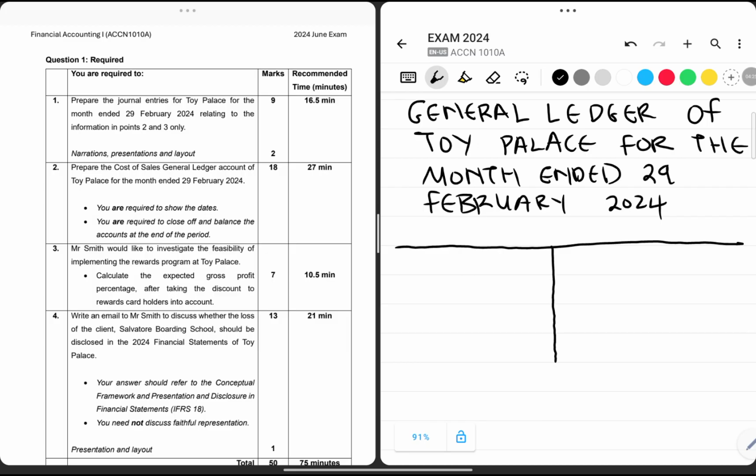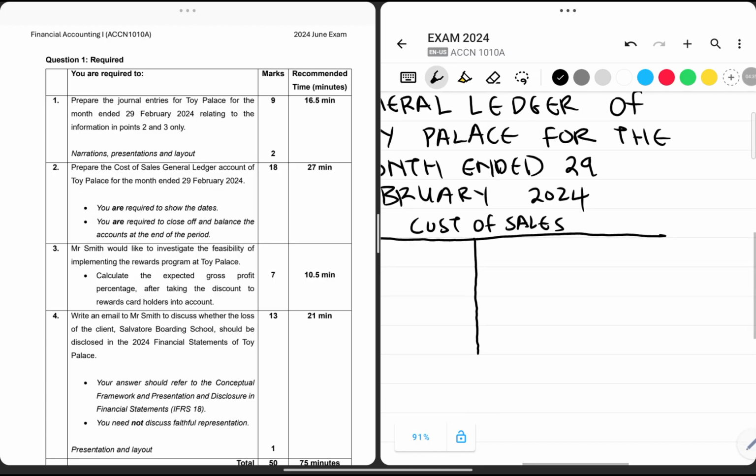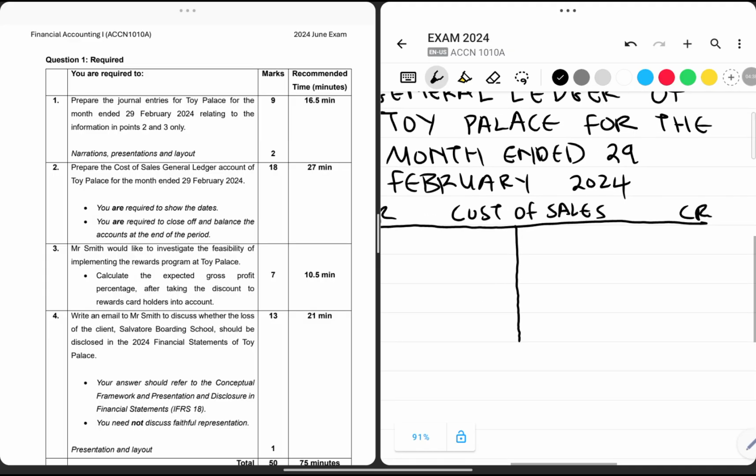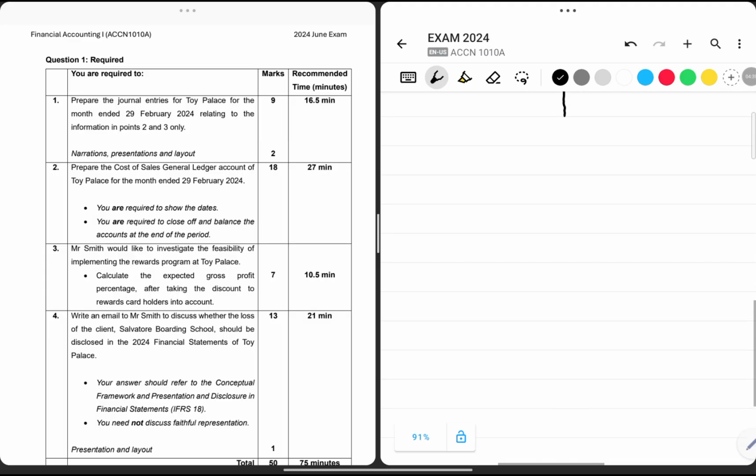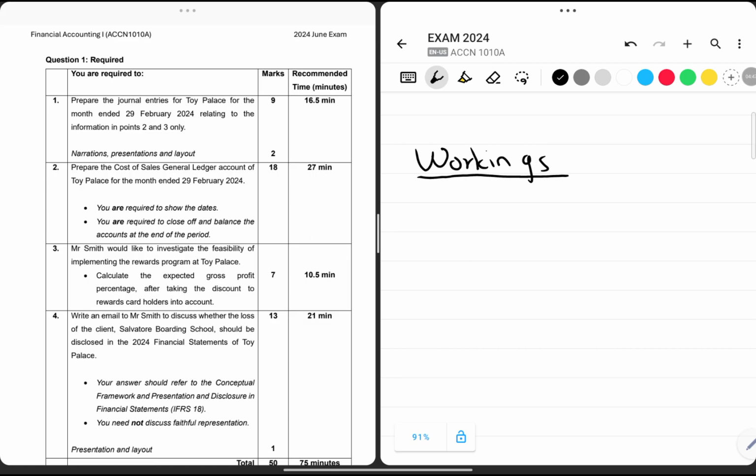We'll be opening the cost of sales account, and we have this side, the debit side, and we have the credit side. Below, we just indicate workings. Workings are very important to be indicated so that we are able to earn all the marks as well as the part marks.